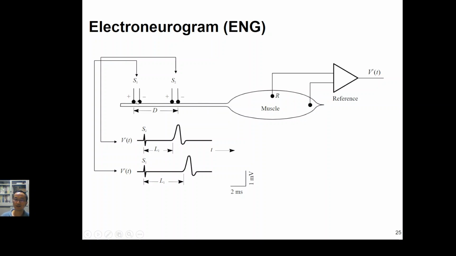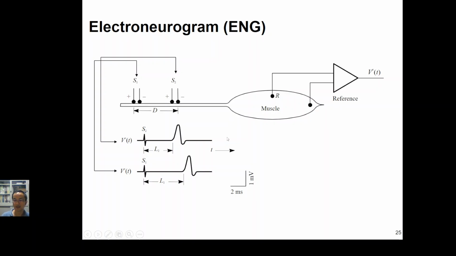Once the muscle receives this stimulation, it will form the EMG signal. As we know, the closer the stimulation to the muscle, the faster it will result in the first muscle contraction. So it means that S2 will reach the muscle first, followed by the S1 stimulus.